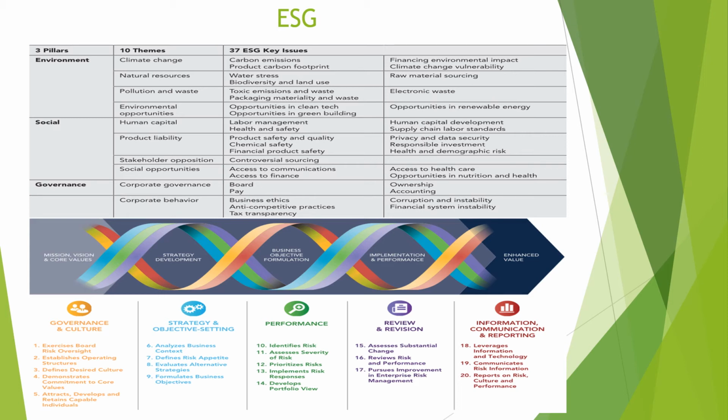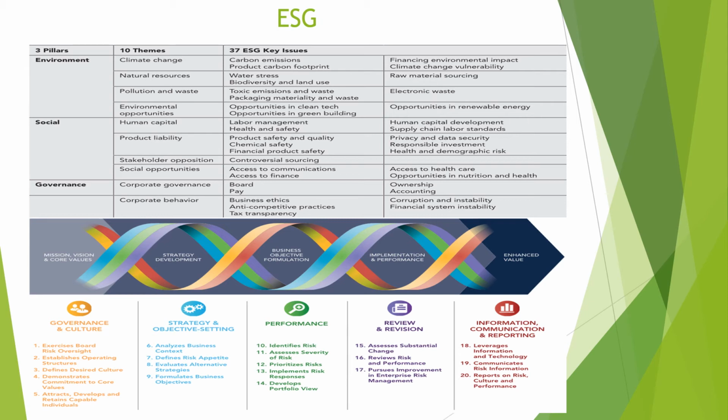Now these are the different heads that they have created. The first is governance and culture. As you can see, it is the same as in TCFD. So there needs to be a board oversight, there needs to be organization structure, there needs to be an organization culture. You need to attract and retain the employees. The second is about strategy, which gives us the risk appetite, risk threshold, formulation of business objectives, etc. The third is performance, which is based on identification of risk, assessment of risk, prioritization of risk, and a holistic view of the portfolio.